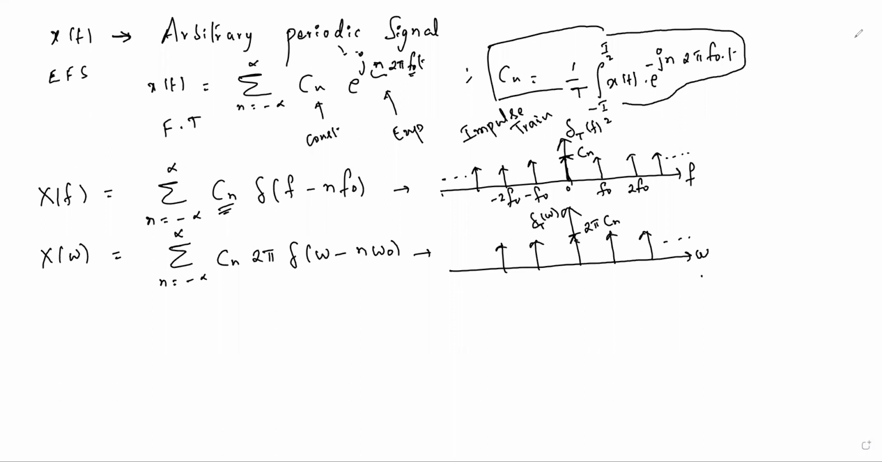So we got that the Fourier transform of an arbitrary periodic signal is an impulse train. It is an impulse train both in f analysis and omega analysis. In case the arbitrary signal x of t is given as an impulse train in the time domain, then what is the Fourier transform?